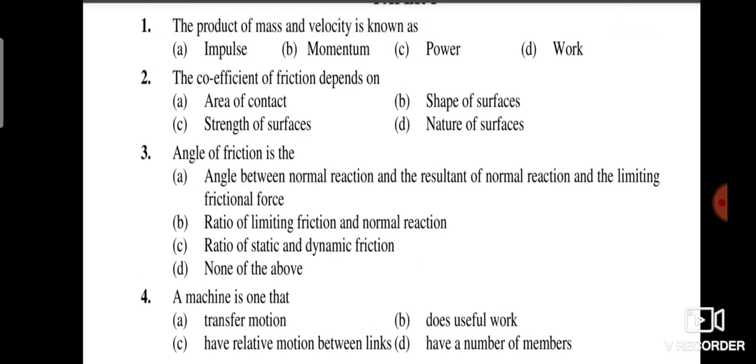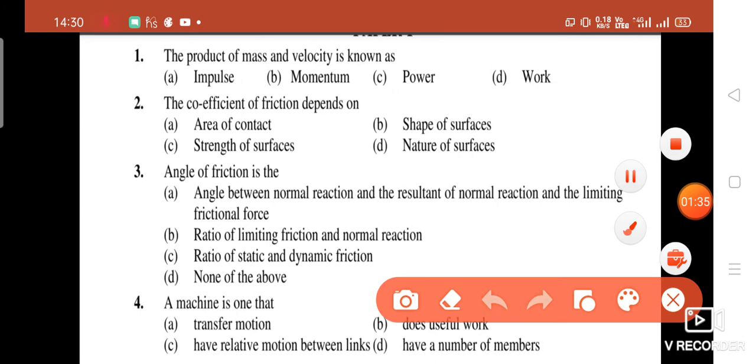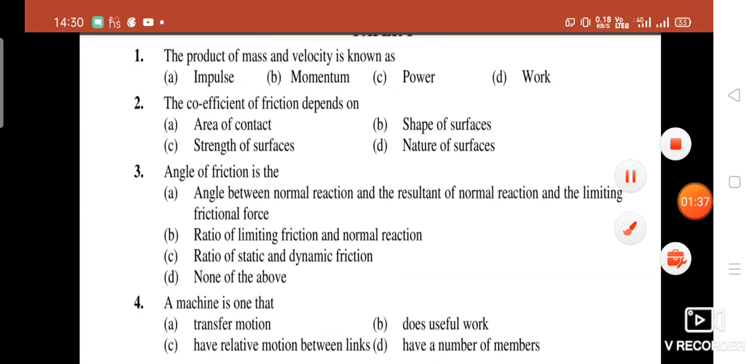Next question is, the fourth one, a machine is one that. You have four options. A, transfers motion, B, does useful work, C, has relative motion between links, D, has a number of members. So guys, your right answer is option C, has relative motion between links.